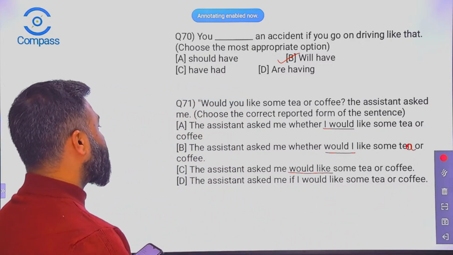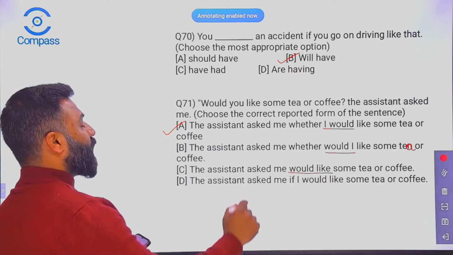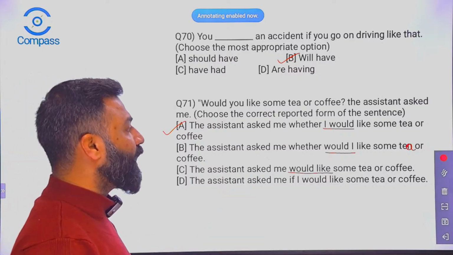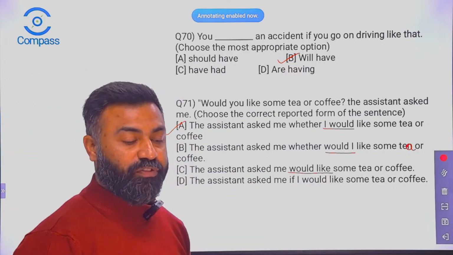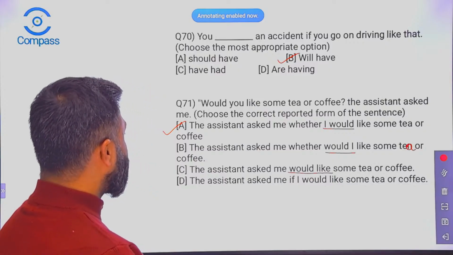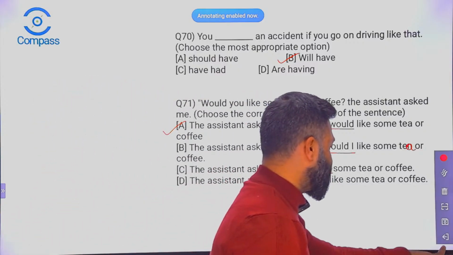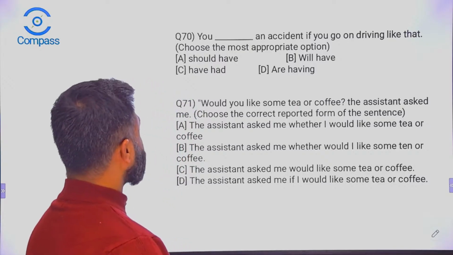So the correct answer to this question is A. The assistant asked me whether I would like some tea or coffee. So that's the correct answer to this question. So let's proceed forward now.